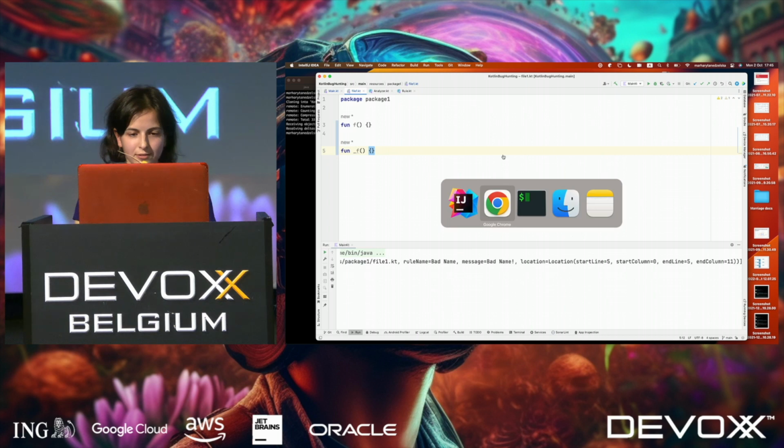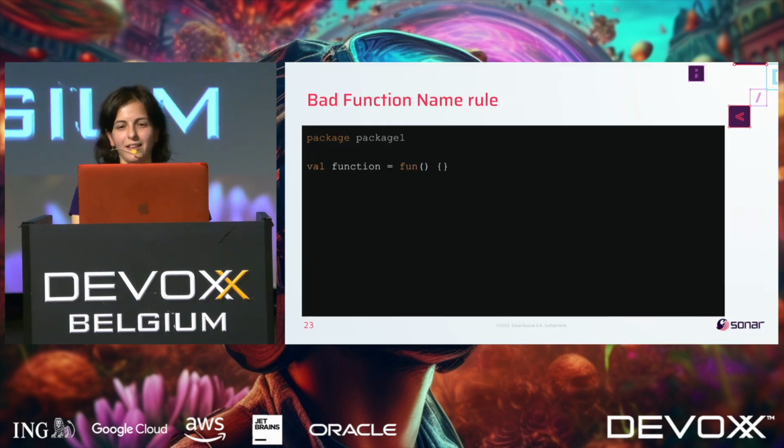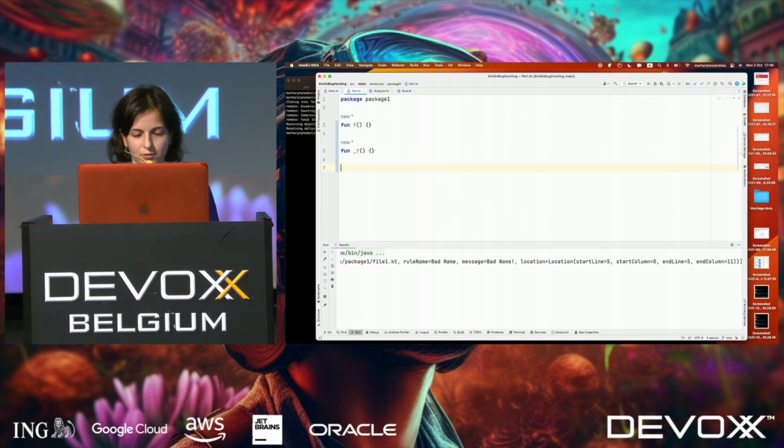So we learned it. We wrote something, and then you always have this colleague or this friend that comes to you almost when you're done, when you want to release and push something to master, and says you forgot something. He says that he tries our code, our rule on this example, and it doesn't work. So, okay, let's test it. He says that with anonymous function, it doesn't work.